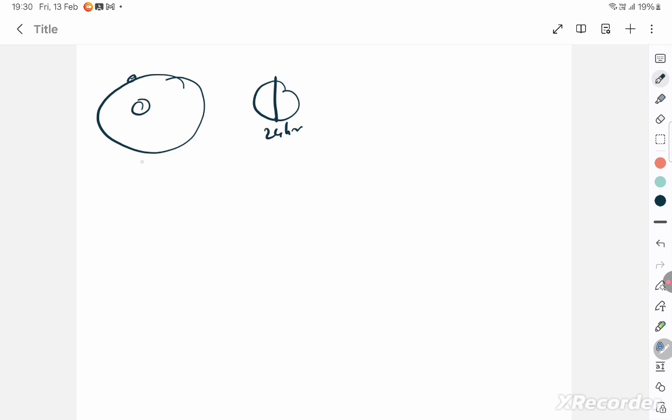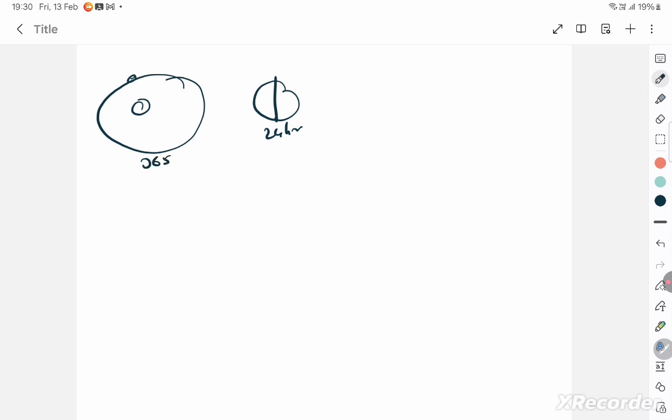What is a periodic motion? A periodic motion is one which repeats itself at regular intervals of time, such as the Earth revolving around the Sun and the Earth rotating around its own axis. These are all periodic motions. The rotation gets repeated every 24 hours, and the revolution gets repeated every 365 days.